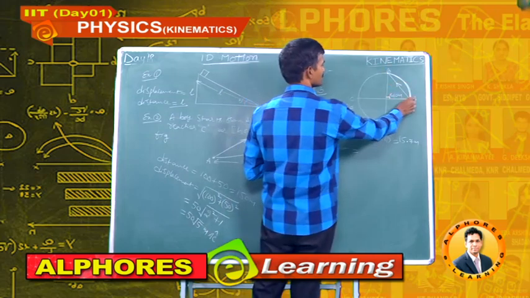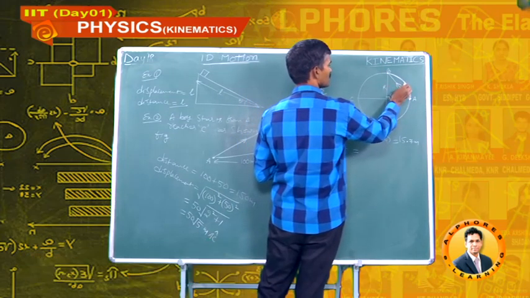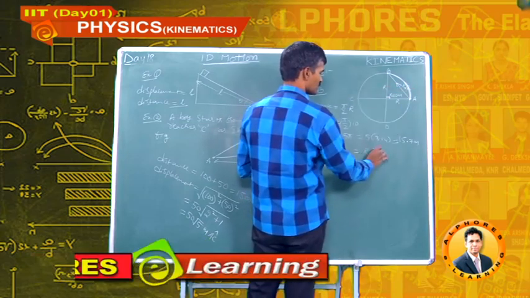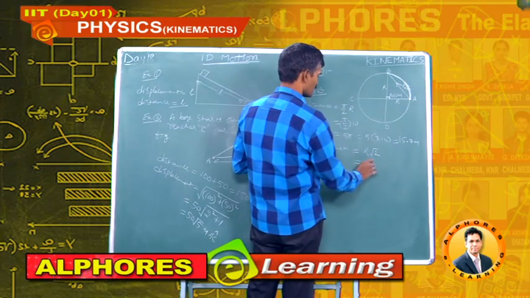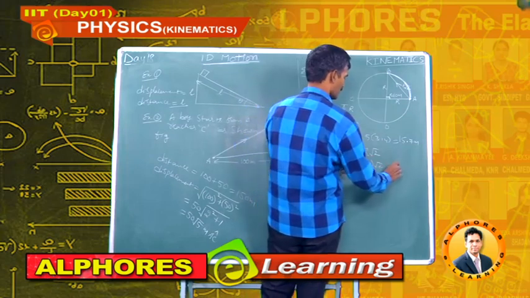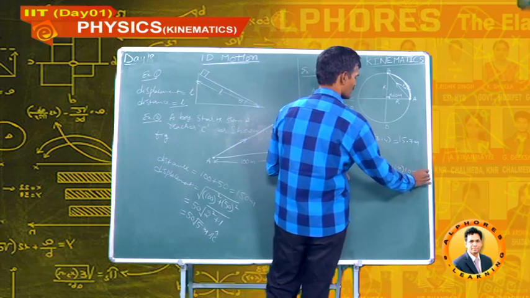This is 90 degrees, this is r and this is r. This displacement is r root 2. So displacement is r root 2, our r is 10 meters. So 10 into root 2. Root 2 is 1.4, 1.4 into 10, that is 14 meters.